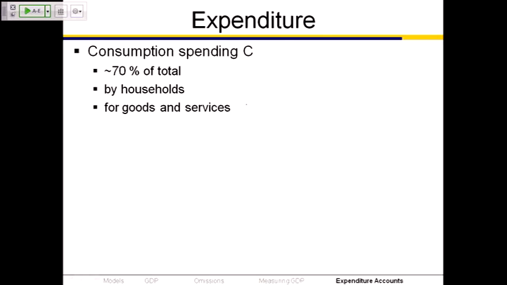All right. Consumption spending is one of our categories of expenditure. Consumption spending, as you saw, is about 70% of the total. That's spending by households for final goods and services. It doesn't matter where these goods and services are produced. They could be produced here, they could be produced in other countries. In either case, if it's spending by U.S. households, then it's consumption spending by U.S. households.